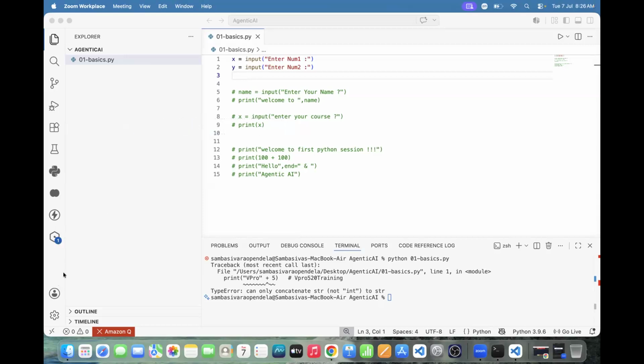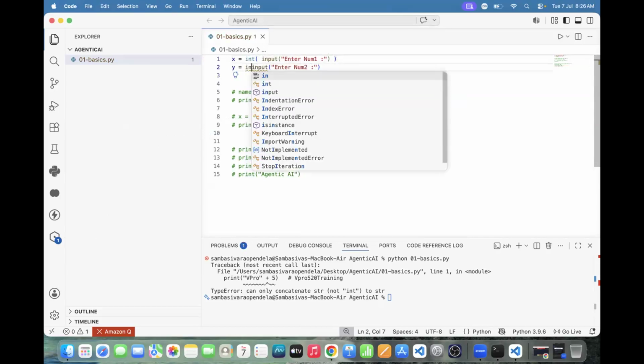How to convert a string to a number? We have one predefined function, the int function, which we can call. This int function will convert a string to an integer.